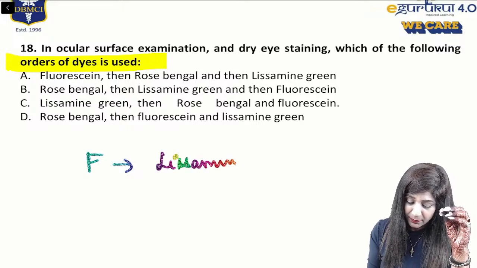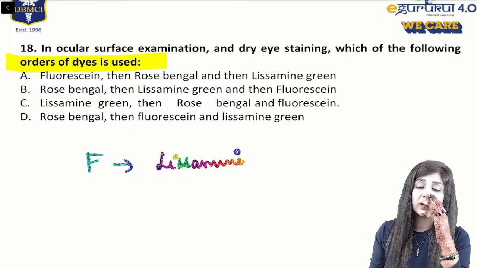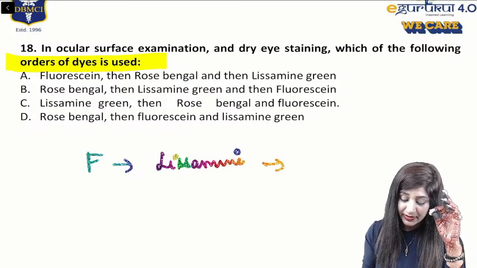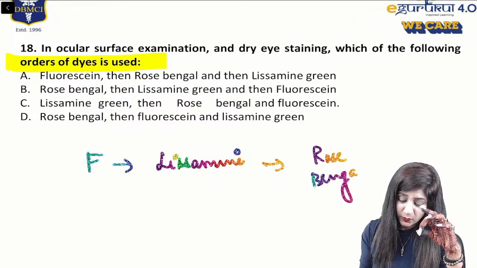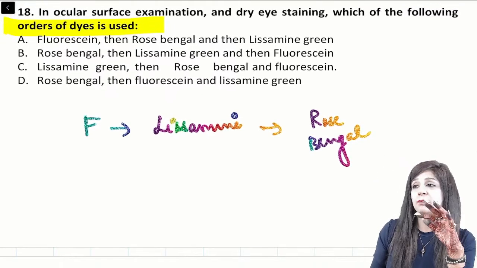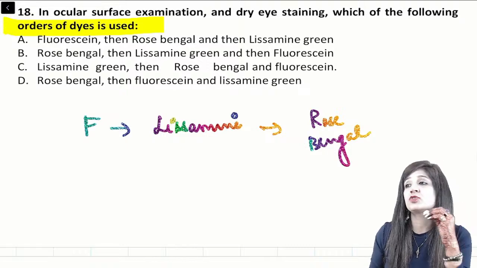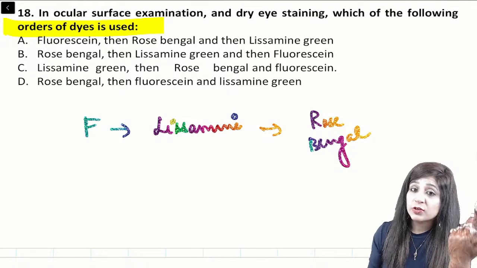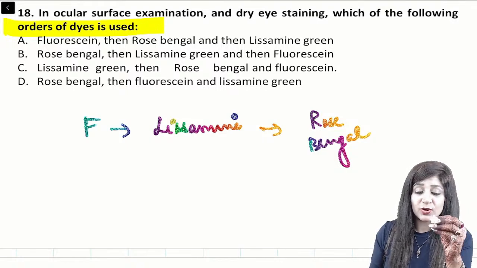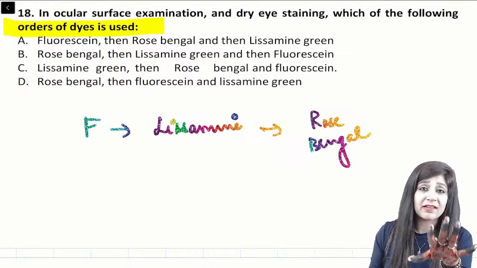Okay, and maybe this is due to the recall. We have not got the right answer here. And then we have the rose bengal. This is the most logical sequence out of the options which are given. But I hope this question does not come again, it does not make sense. But still, because it's a PYQ, and sometimes PYQs are repeated as they are, that's why I have given you the answer, right, guys?